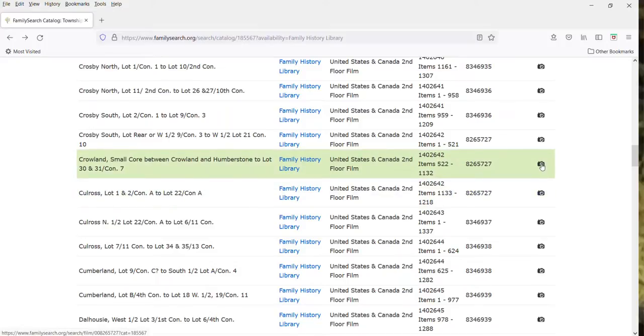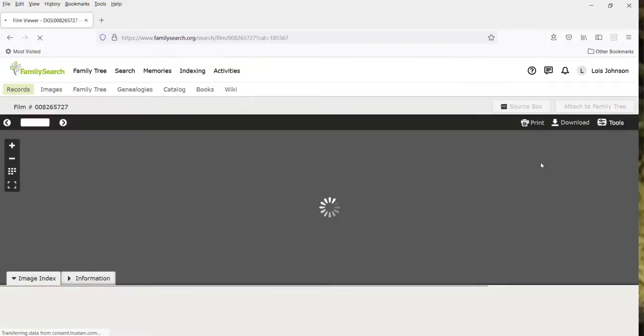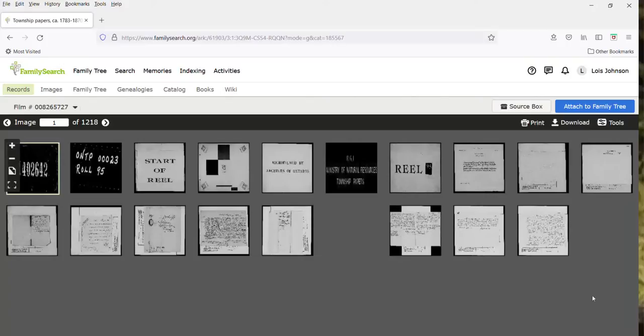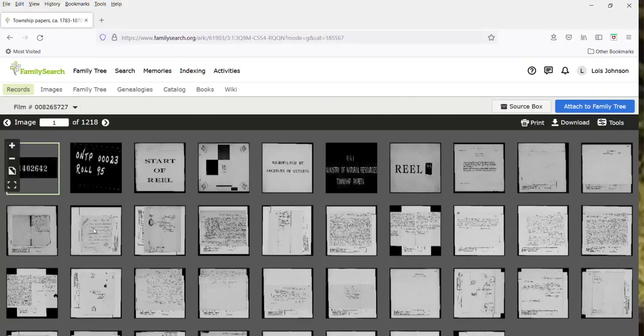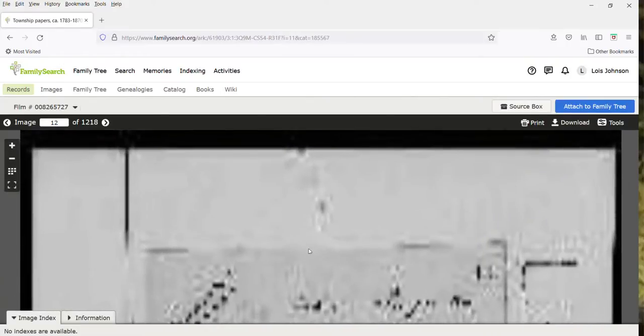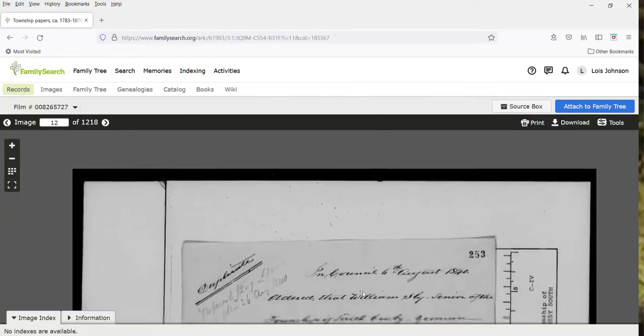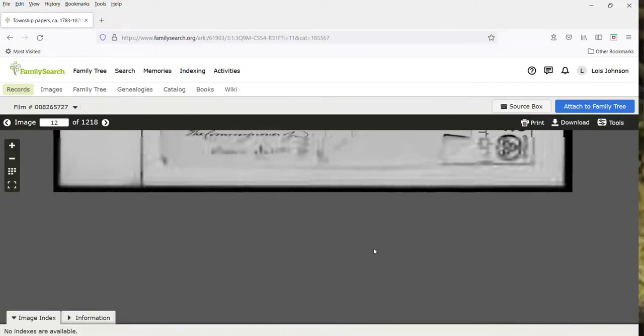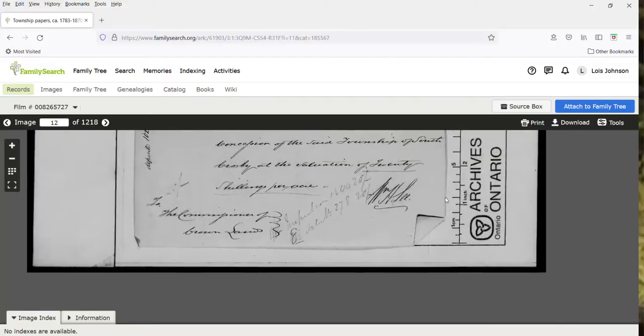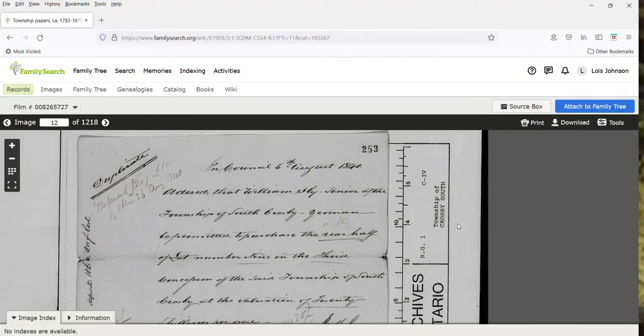And we will pick this microfilm here. It says item 522 to 1132, so this would indicate to me that Crowland is probably all on this one reel. So let's open that up. Let's go to the beginning, because I always check to make sure I'm in the right reel. On the side here it says Township of Crosby South, so I need to go in a bit further.